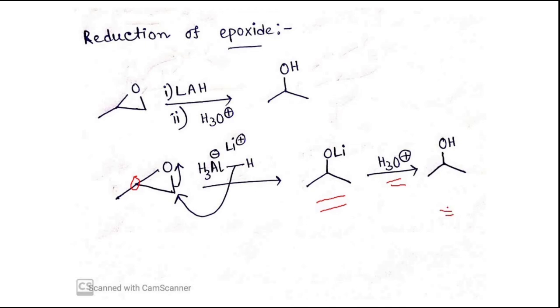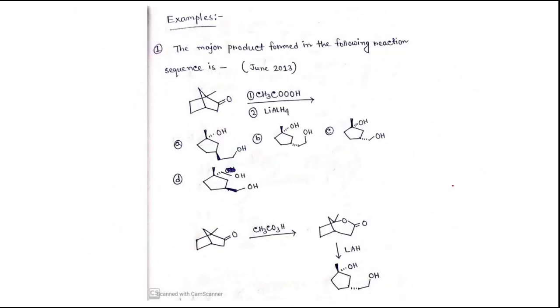So these are some mechanisms that I have shown, how lithium aluminum hydride can be used to convert one functional group to another functional group. And now I will show some questions that came previously in CSIR, so that you can understand how I can use my knowledge of how lithium aluminum hydride reacts with different functional groups, and I will show you what the correct answer will be.